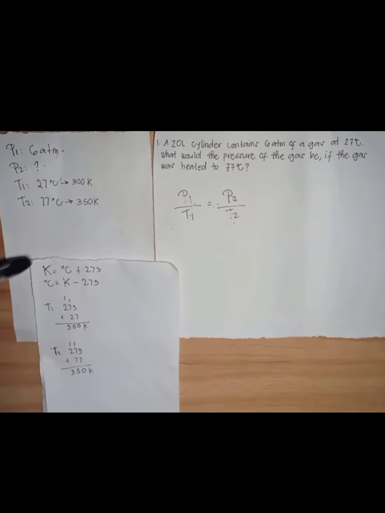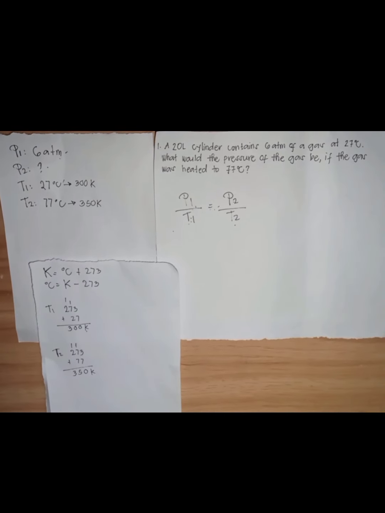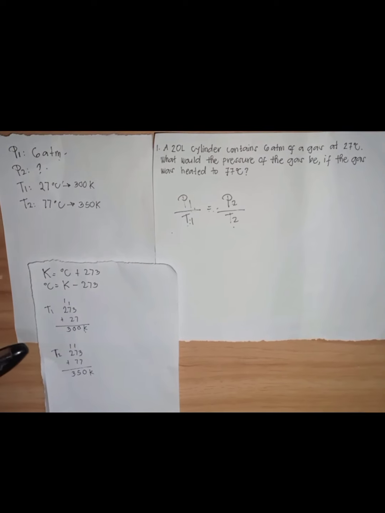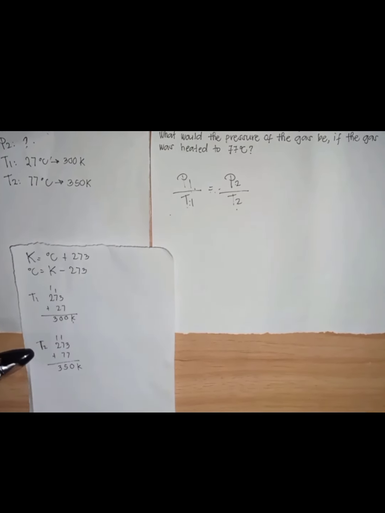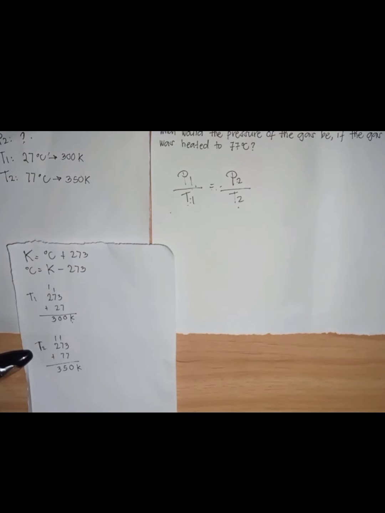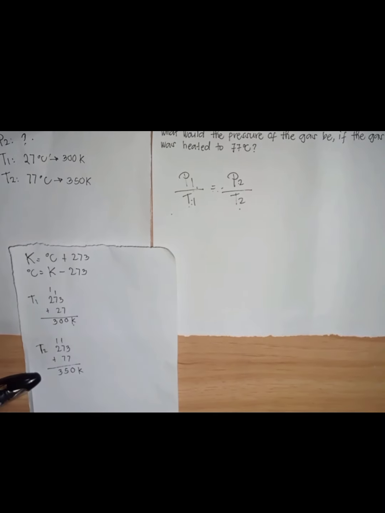Whenever we use gases, we need to convert temperature to Kelvin. We do that by taking the Celsius temperatures, 27 and 77 degrees Celsius, and adding 273 Kelvin. So in our T1, we have 27 degrees Celsius. Add the 273 Kelvin. So now we have 300 Kelvin. In our T2, we have 77 degrees Celsius and add the 273 Kelvin. So now we have 350 Kelvin.